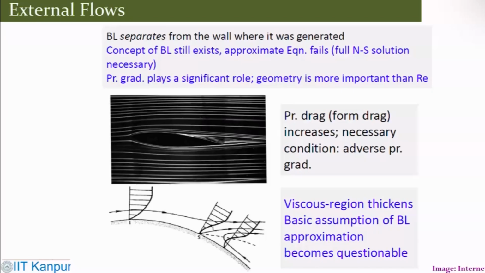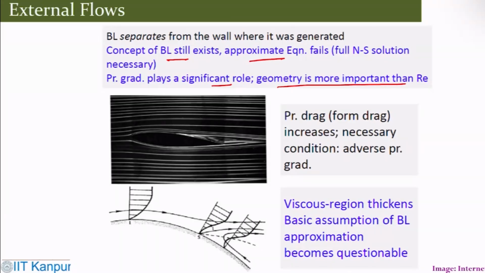So the boundary layer separates from the wall where it was generated. The concept of the boundary layer still exists, but the approximate equation fails. So the pressure gradient plays a significant role. Geometry is more important than Reynolds number.